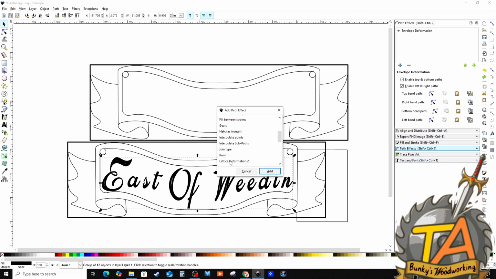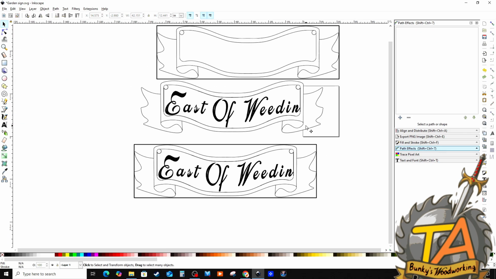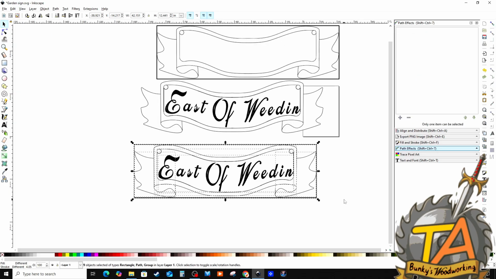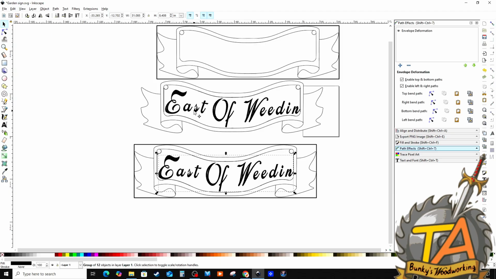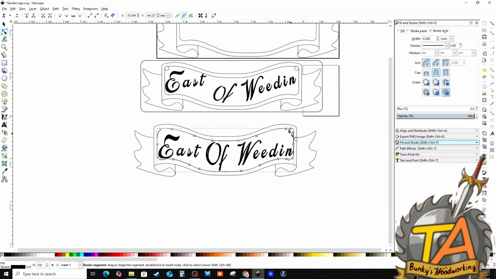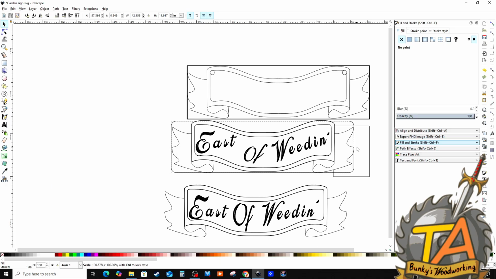Eventually the church ended up getting back to me with the lettering that they wanted on the signage. They settled on East of Whedon, which I think is a play on words for East of Eden, which of course is the famous garden in the Bible. So I did the same envelope deformation on the lettering in order to get it to line up with the inside of the sign.